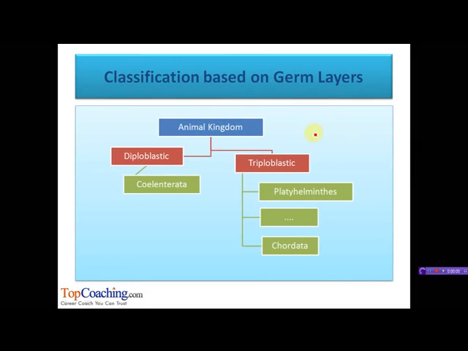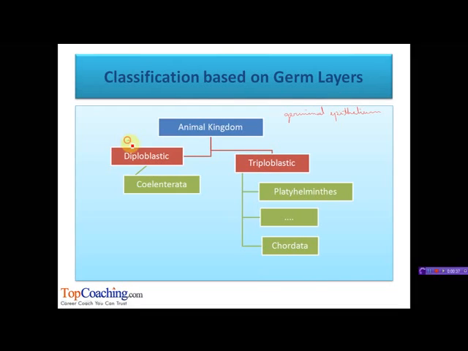Animal kingdom has also been classified on the basis of germ layers. Germ layer, which is also known as germinal epithelium, is a group of cells formed during the animal embryogenesis. So on the basis of germ layers, animal kingdom has been divided into two types. One is diploblastic and the second is triploblastic.